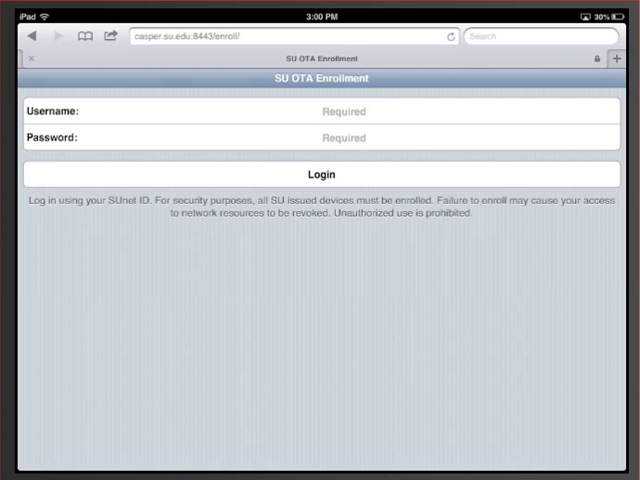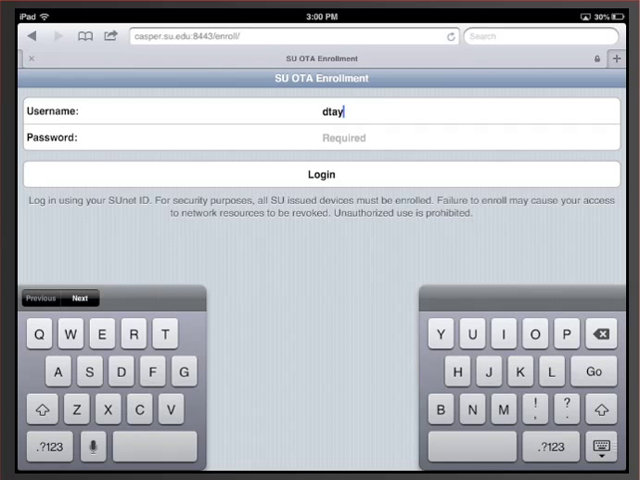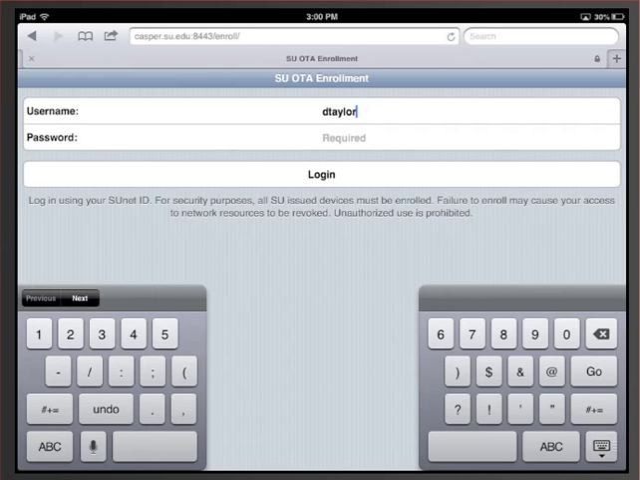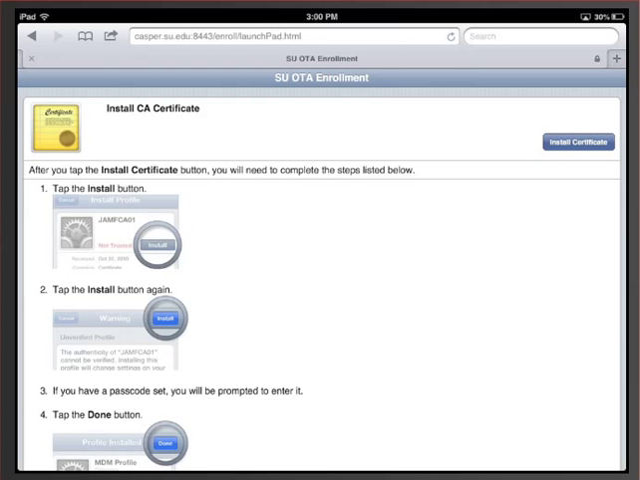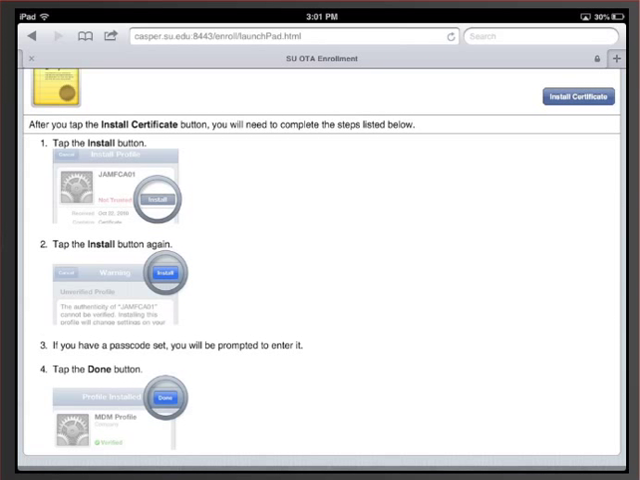So I'm going to go ahead and put my credentials in here. Alright, got them in there, and I'm going to click login. Once you do that first step, it's really easy. You're just going to follow the instructions. Tap the install button. So I'm going to click on install certificate, which you can see right here.